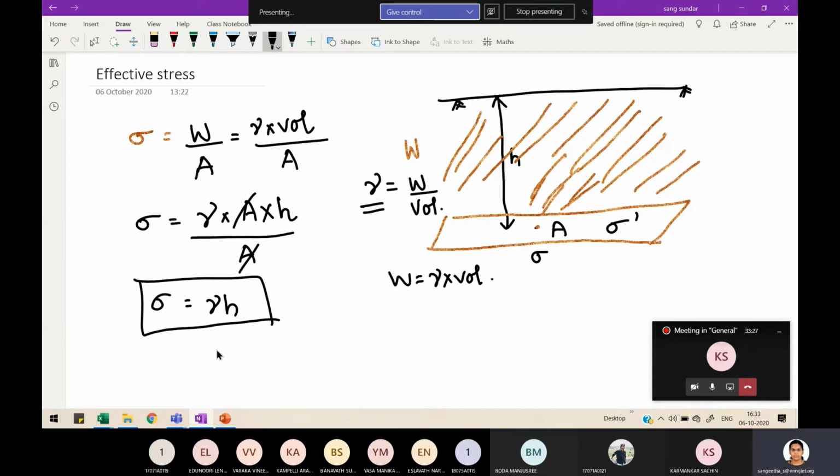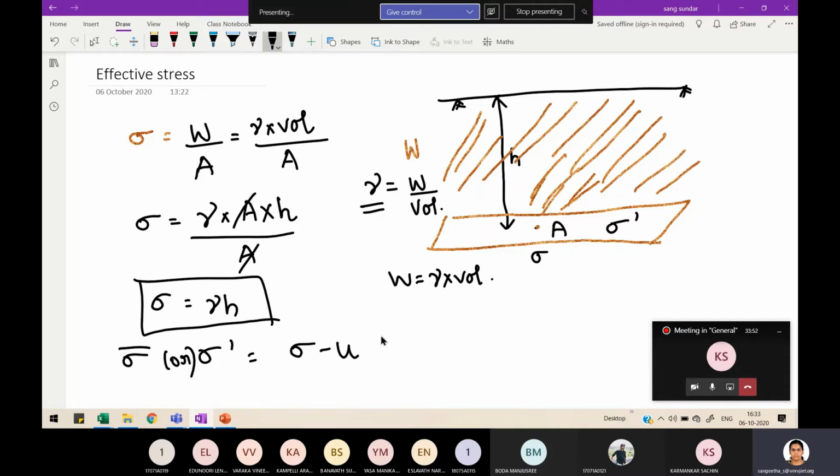But from Terzaghi's effective stress principle, we know effective stress, sigma dash or sigma bar, is equal to sigma minus u. Just for the sake of third year students, I am repeating this. Sigma is already calculated.